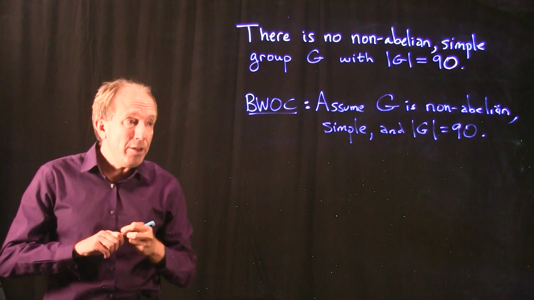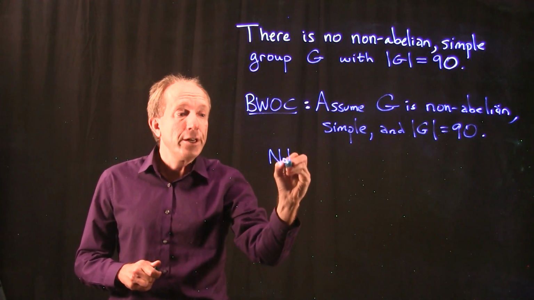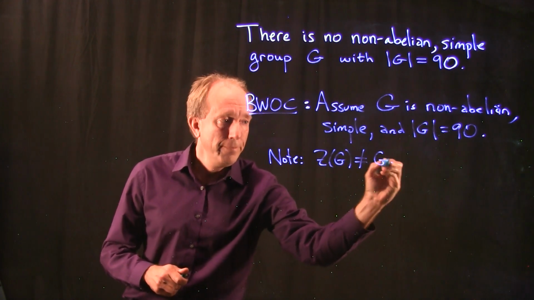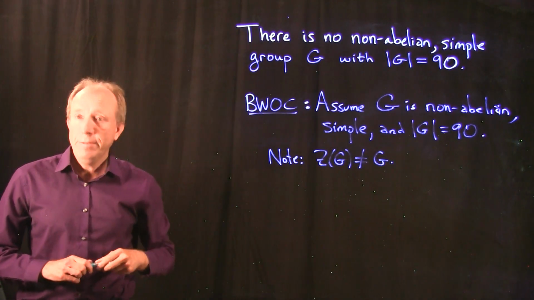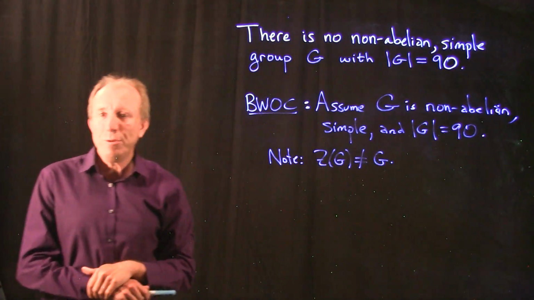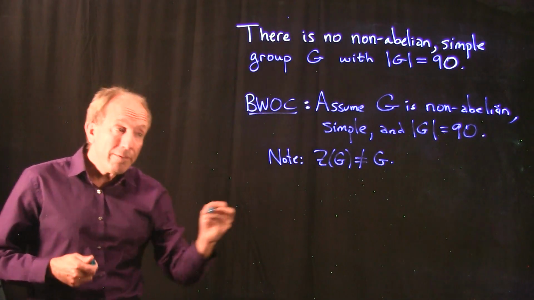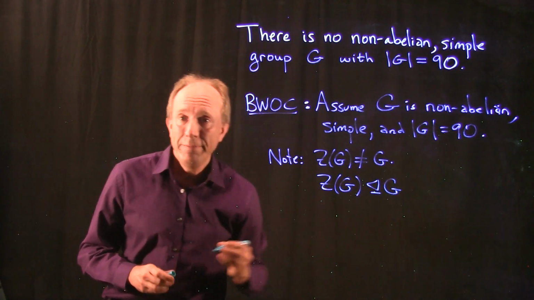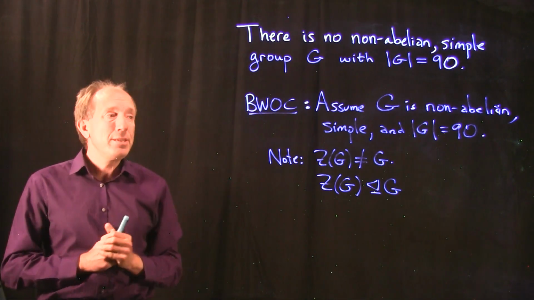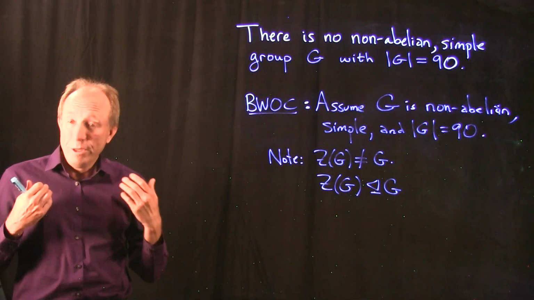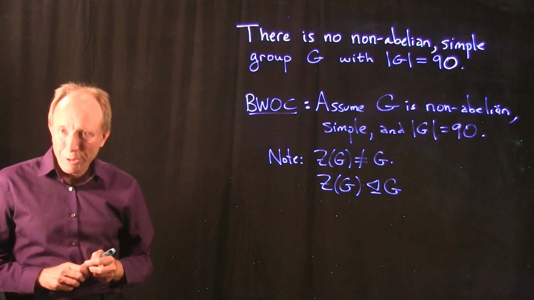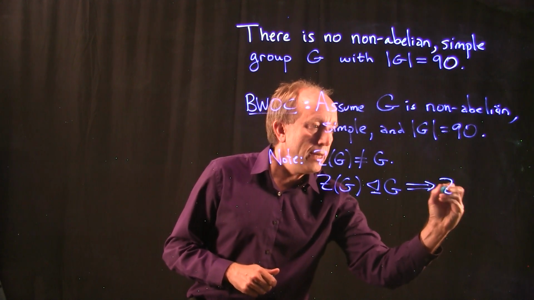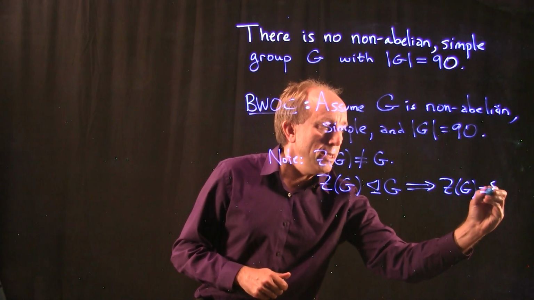Now, since G is non-abelian, I would like to note that the center of this group is not the whole group, because if the center were the whole group, G would be abelian. However, we do know that the center of a group is always a normal subgroup of G. And if we're assuming that G is simple, then it has no non-trivial normal subgroups. So if the center is not equal to the whole group, then the center must be equal to E.